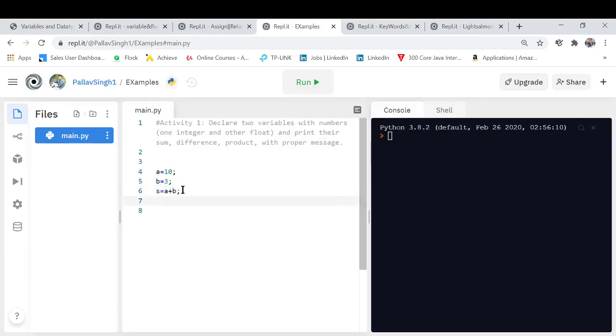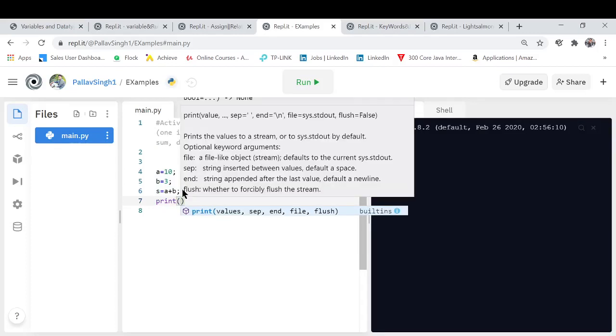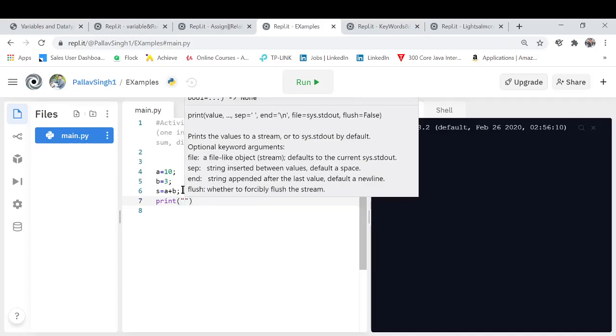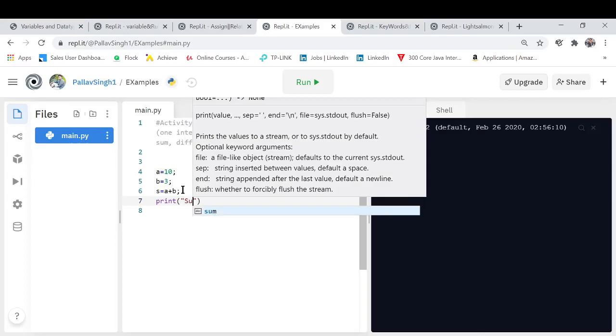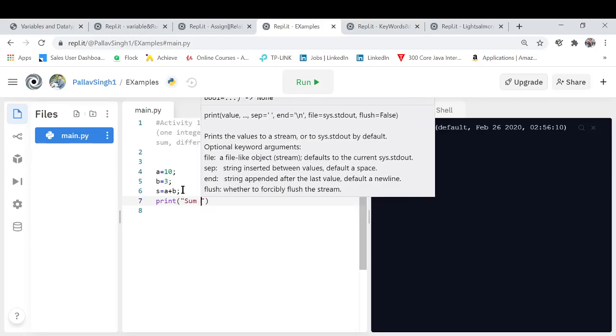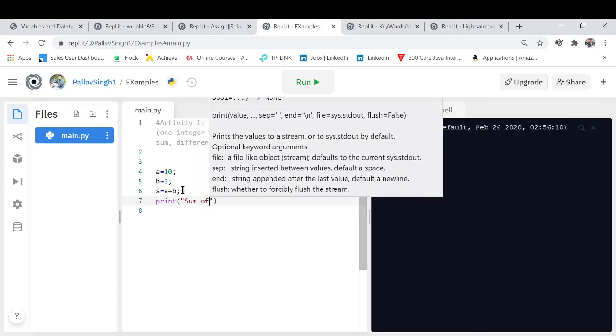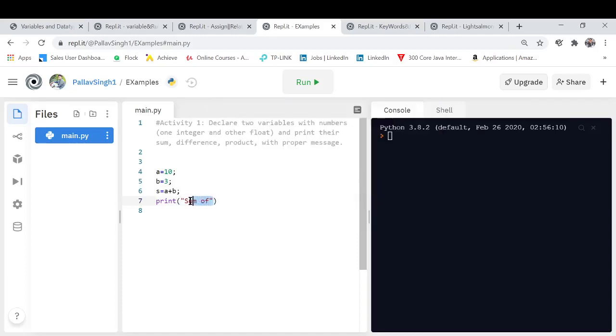Now I want to quickly print my result with a message. We already know the print statement, how to do it. Let's keep the message simple, because this is the first time for you guys. Whatever comes under the double quotation is referred to as a message, which will be shown as output on the screen.